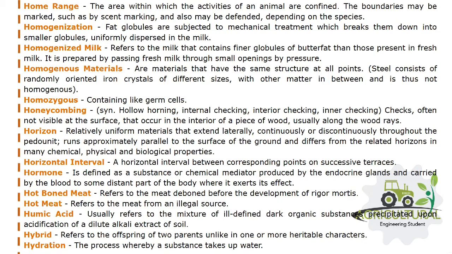Humic acid usually refers to the mixture of ill-defined dark organic substances precipitated upon acidification of a dilute alkali extract of soil. Hybrid refers to the offspring of two parents unlike in one or more heritable characters. Hydration, the process whereby a substance takes up water.